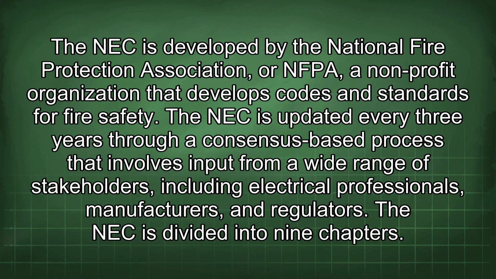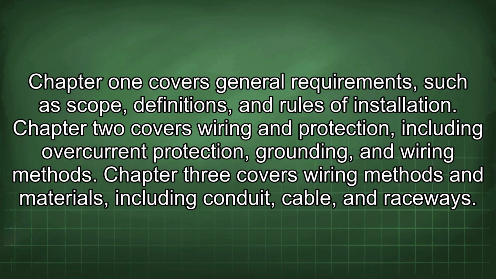The NEC is divided into 9 chapters. Chapter 1 covers general requirements such as scope, definitions, and rules of installation. Chapter 2 covers wiring and protection, including overcurrent protection, grounding, and wiring methods. Chapter 3 covers wiring methods and materials, including conduit, cable, and raceways.